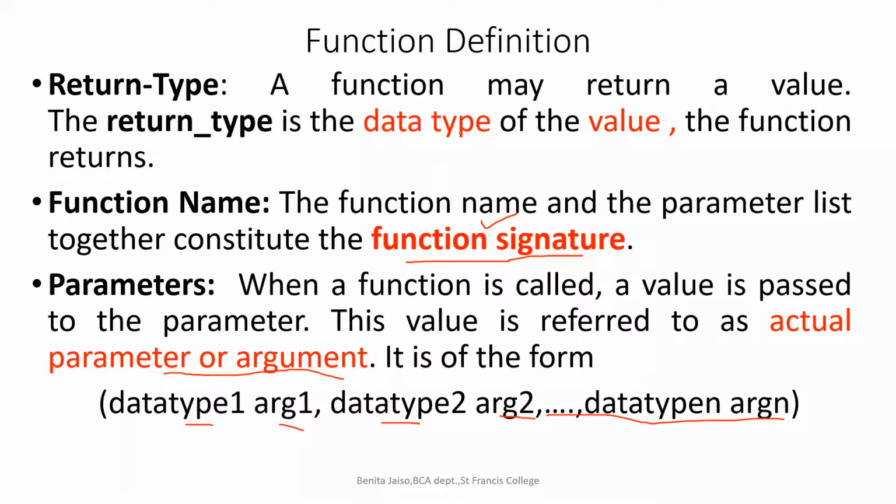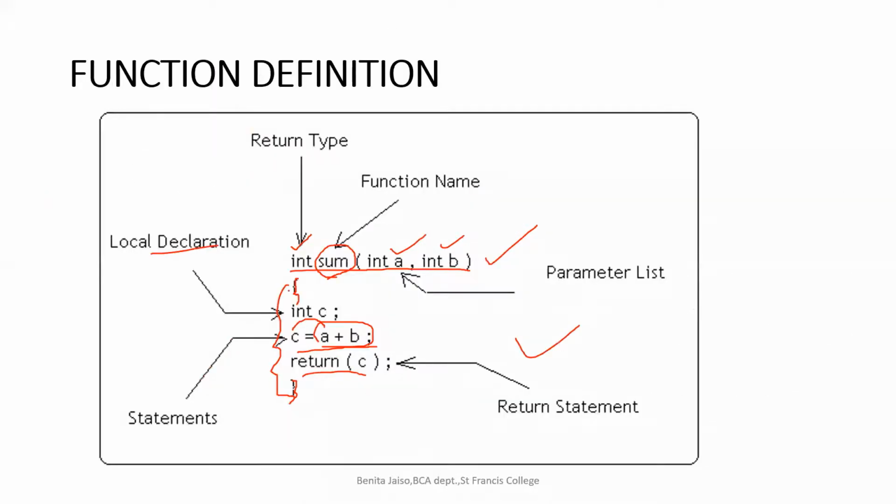So in the function definition, the return type will be there, the function name will be there, and the function parameters will be there. This is only this line. No need of getting scared. This is the same thing which I was repeating now. I didn't want to take more topics now. So this is the return type, this is the function name, and this is the argument list with the data type. That's why I gave data type 1, argument 1, data type 2, argument 2.